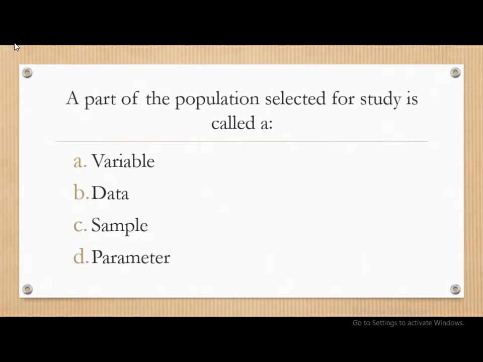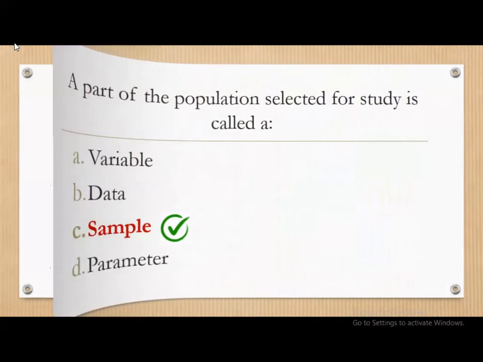Next question. A part of the population selected for the study is called as whether it is variable, data, sample, or parameter. The correct answer is sample.